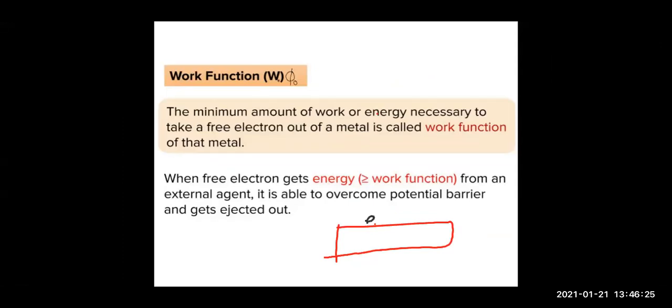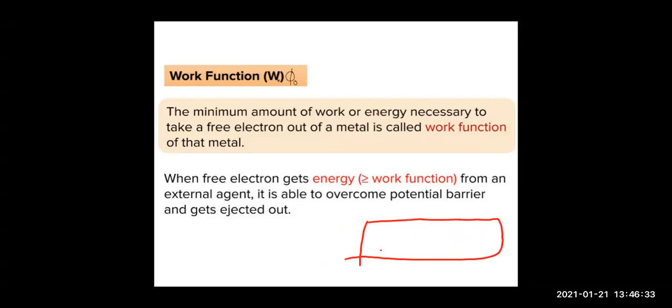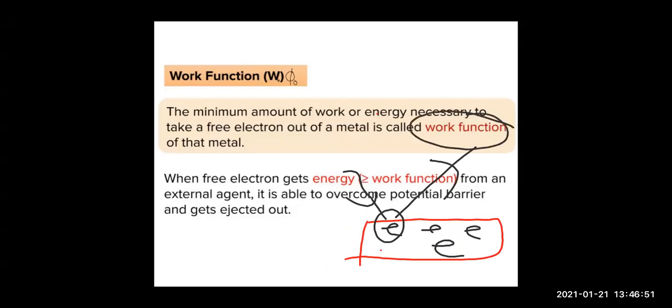Here we have placed some electrons. Suppose I place some electrons over here. So what minimum amount of energy should be given to this electron so that it comes out of the metal surface? How much energy should be given so that this electron comes out of the metal surface? That minimum amount of energy is known as the work function.